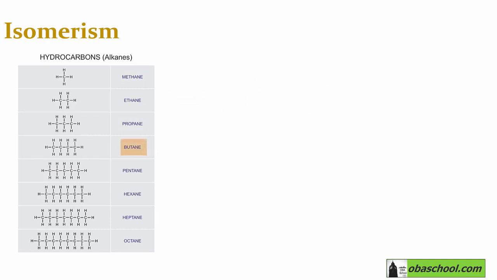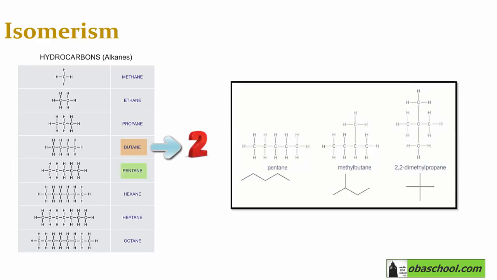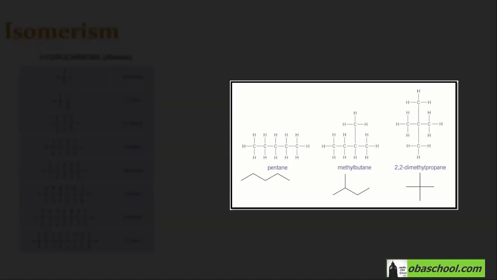For example, butane C4H10 has two isomers, while pentane C5H12 has three isomers. You can practice naming alkanes by naming these molecules. So this is pentane, the straight chain. One of the isomers of pentane is methylbutane, and the second one is 2,2-dimethylpropane. So these are isomers of pentane.